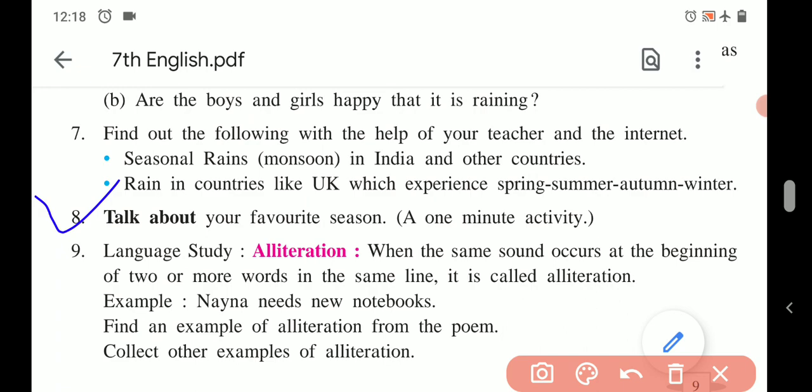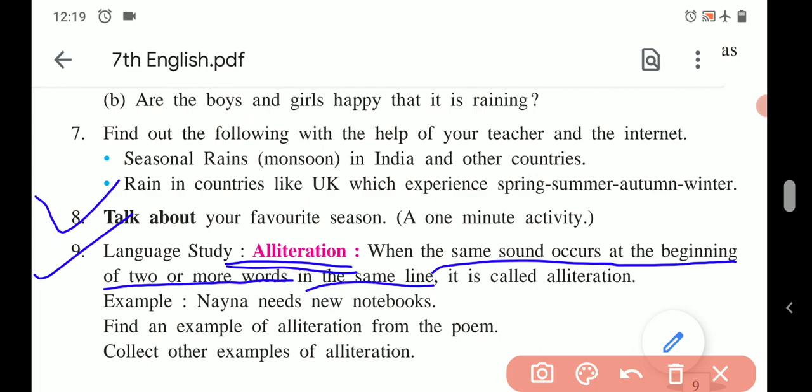Next, ninth, language study. It is about one of the figures of speech which is named alliteration. Alliteration is a figure of speech. What is it? Let us see. When the same sound occurs at the beginning of two or more words in the same line, it is called alliteration. So in a poem, we find in one line two or three or more words beginning with the same letter. In such a case, that line is an example of alliteration.